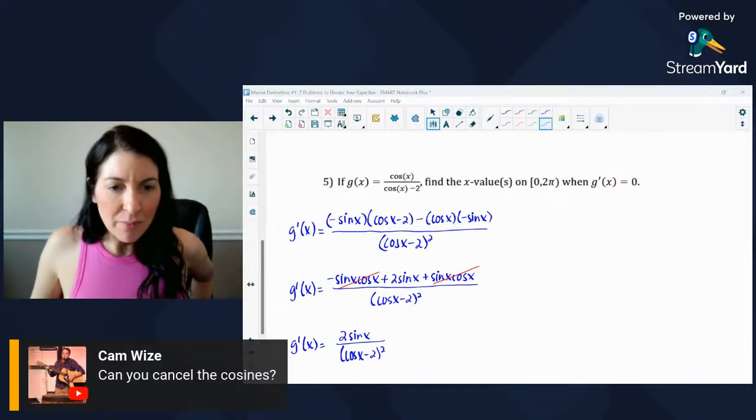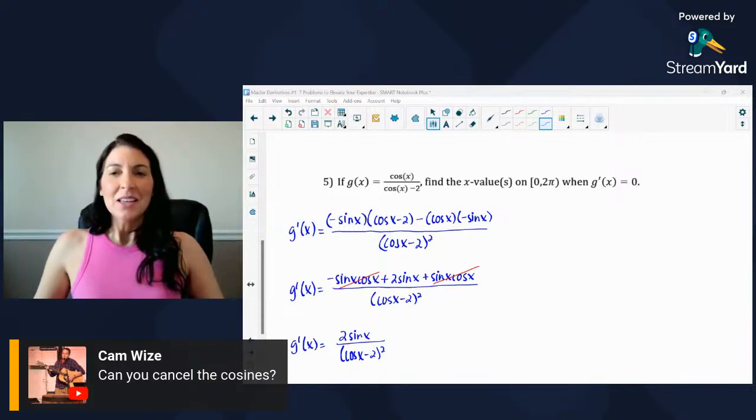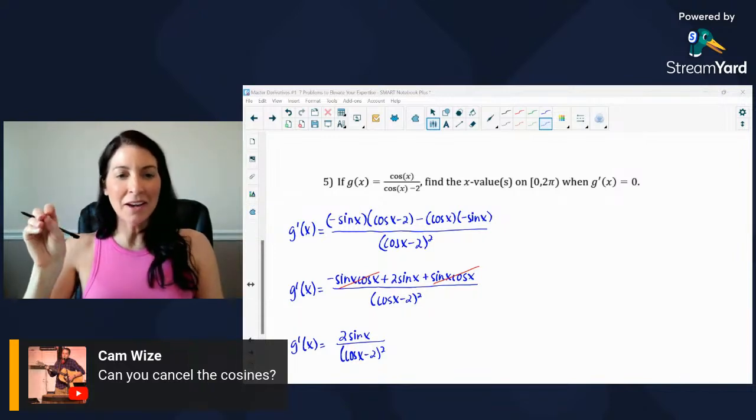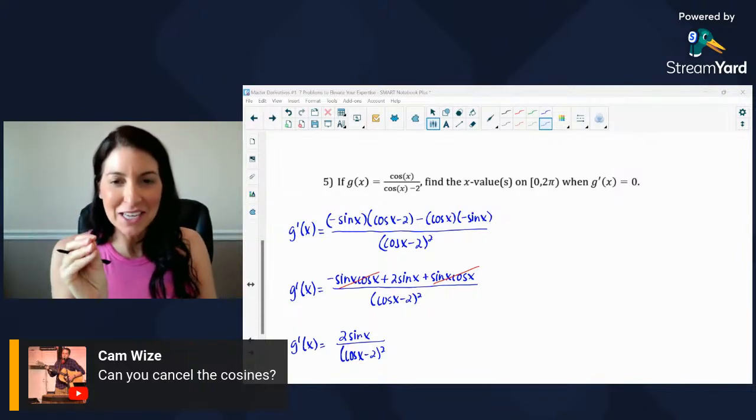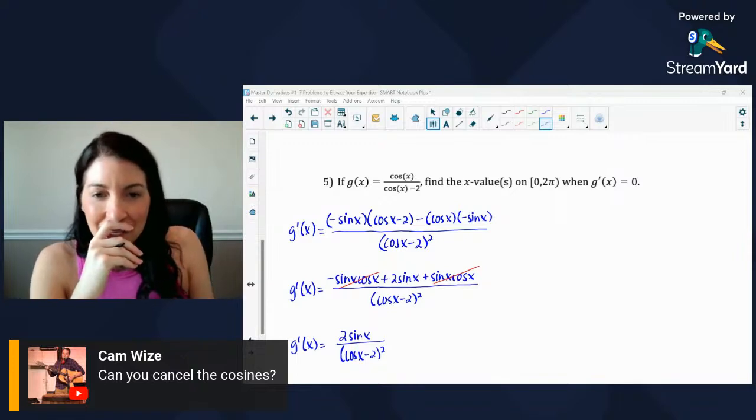So Cam, can you cancel the cosines? You know what I wish I could do? I wish I could click a button and allow Cam to talk right now, because I would love to hear what cosines you're talking about.